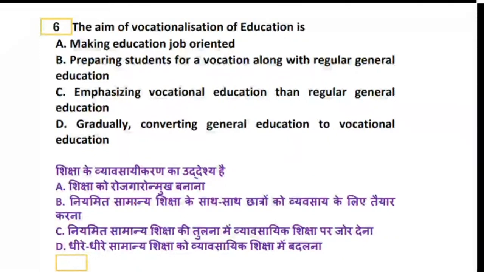So basically, what is the aim of vocationalization of education? You have to select the aim from the given options. We have done this type of question earlier also. I hope you remember those, any old students. In case you are able to remember it, you can let me know, or else I can tell you the right answer.